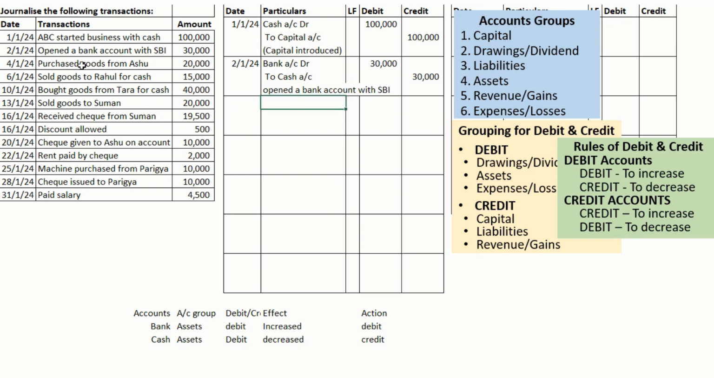Next transaction, purchased goods from Ashu. Here the two aspects should be, we are getting inventory for making sale. Now in case of purchase, which is for selling, the account we are using to record the transaction is purchases.